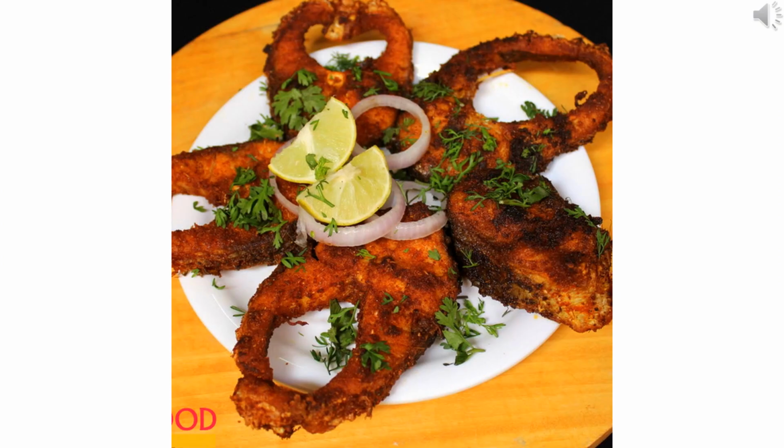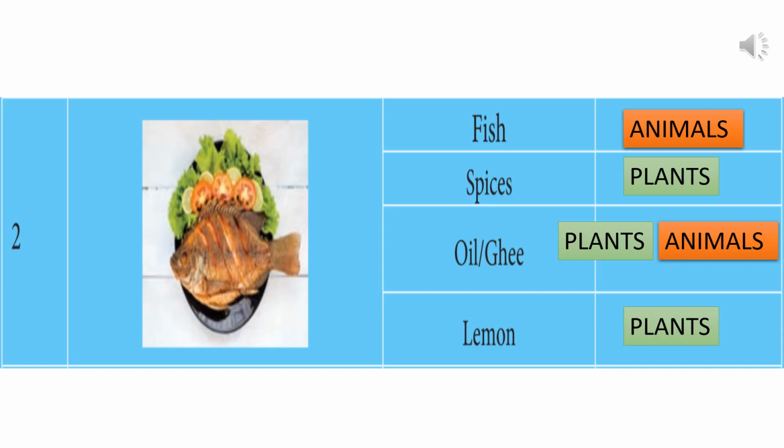And the next one is fish fry. What are the ingredients present in the fish fry? Fish, spices, oil, ghee and lemon. Now let's see the sources of these ingredients. Fish is obtained from animals. Spices, plants. Oil from plants. Ghee from animals. Lemon from plants.